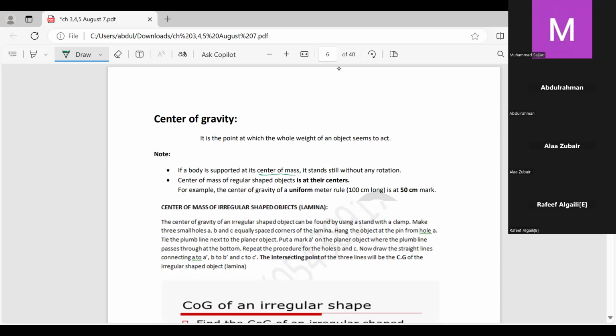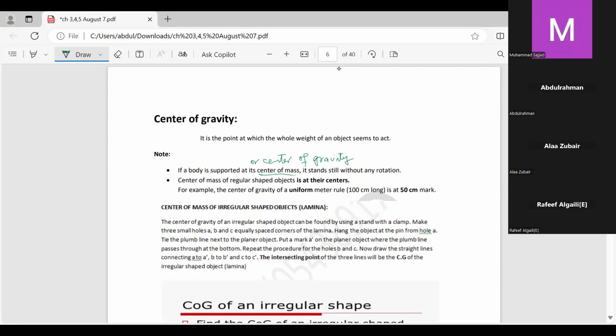If a body is supported at its center of mass or center of gravity, it stands still without any rotation. The center of mass or center of gravity of regular shaped objects is at their centers. For example, the center of gravity of a uniform meter rule, which is 100 centimeter long, is at the 50 centimeter mark.